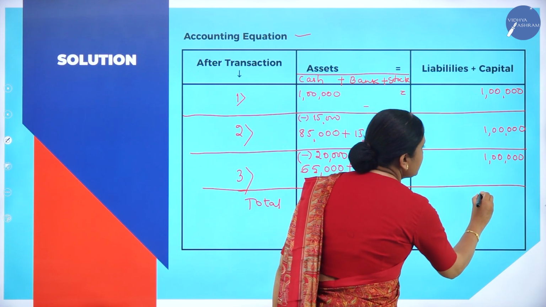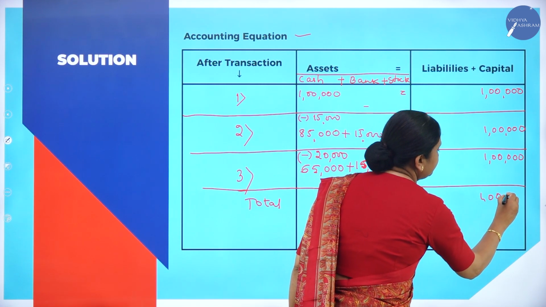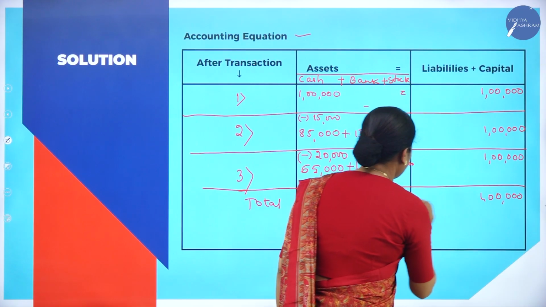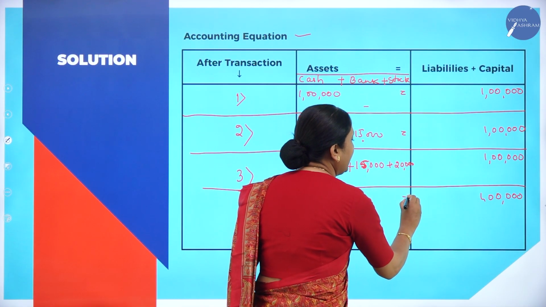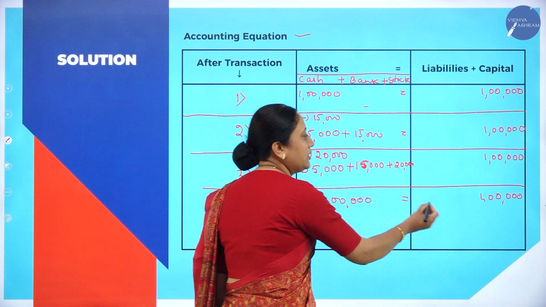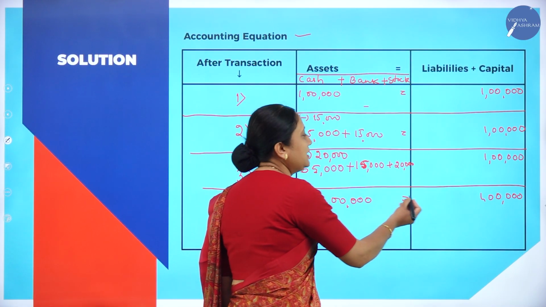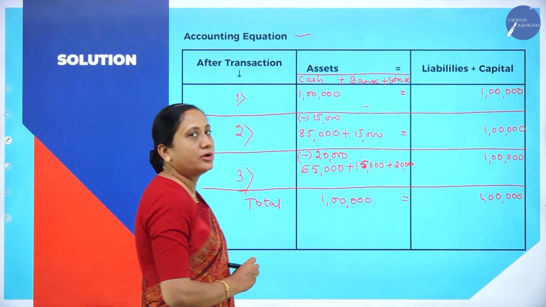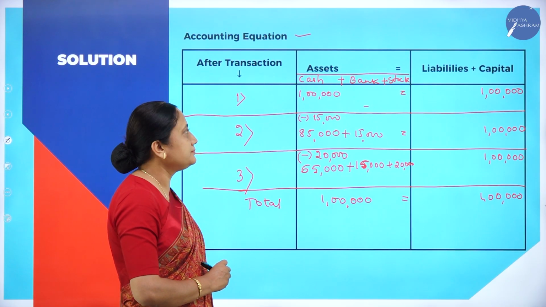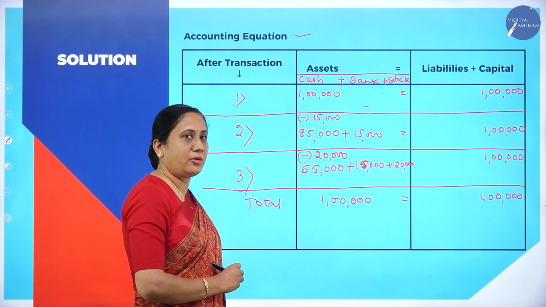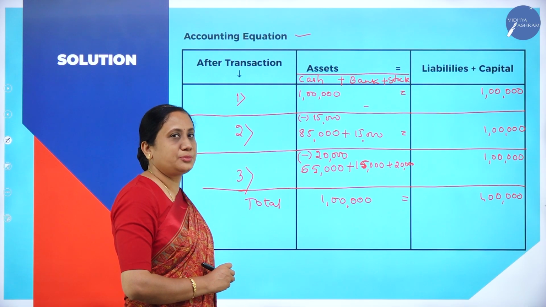This side is how much? 1 lakh. This side LHS is also 1 lakh. RHS is also 1 lakh. It is tallying. LHS equals RHS. 1 lakh equals 1 lakh. This is how you have to solve the problem in your examination. I hope you have understood this problem. Shall we move on to the next problem?